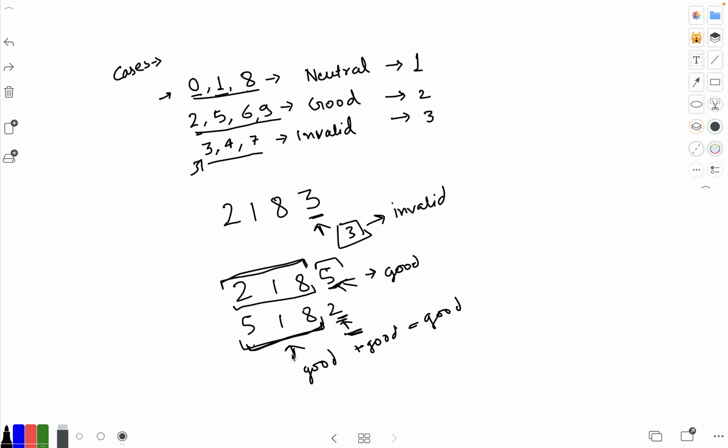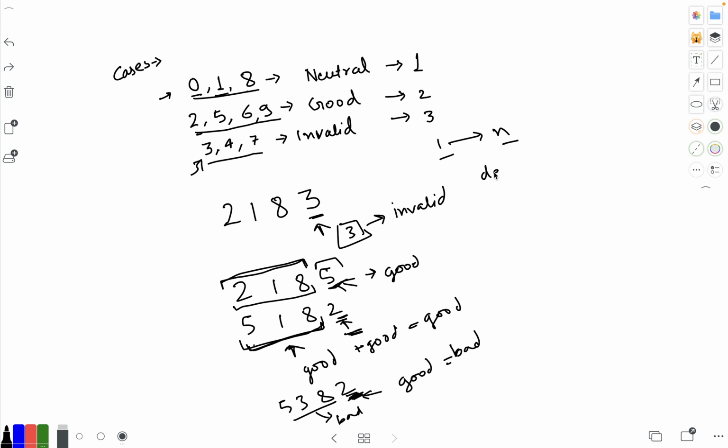If the previous one was bad, let's say you had 5382, so we see this last digit as good, but the previous state at 538 is a bad number, right? So overall it becomes a bad number. So we will apply DP here to check in the range of 1 to n and get a count of how many good numbers there are.